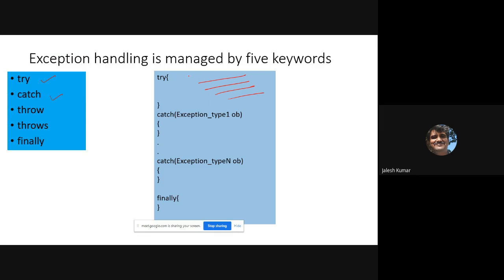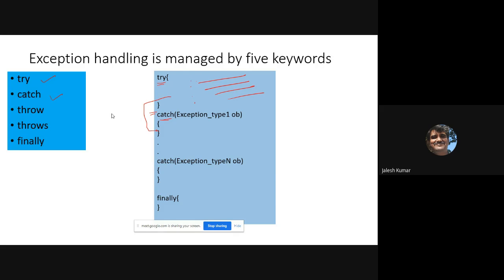The suspicious code you put inside the try block, and if some abnormality occurs, it will be thrown to the catch. You can have any number of catch blocks for one try block, and of course finally is there at last. Anyway, in detail we'll discuss one by one.